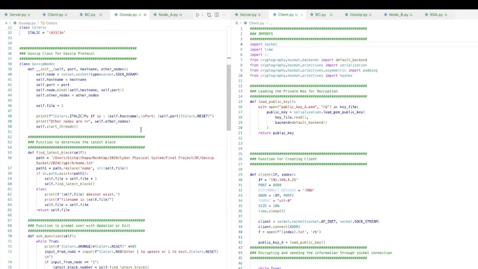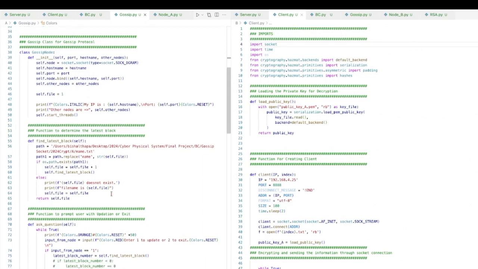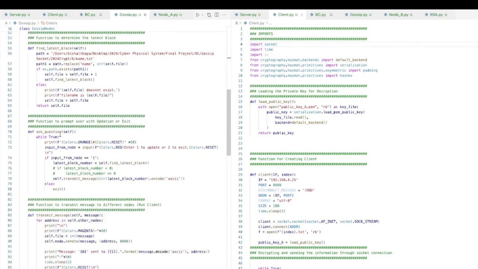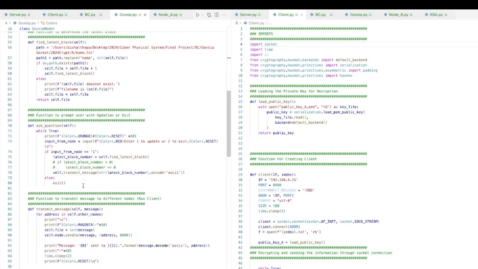So this is the basic code for callers, but I created a class called gossip protocol. I just printed out my IP endpoint just to see if everything's working fine. I've written different functions that perform different tasks. This one will find the latest block in my blockchain. I'm going to talk about blockchain in a bit, but it finds the latest block by looking at the file that is sent by the client. The ask question function basically asks if you want to continue or if you want to update your blockchain. I'm going to show this in a bit.